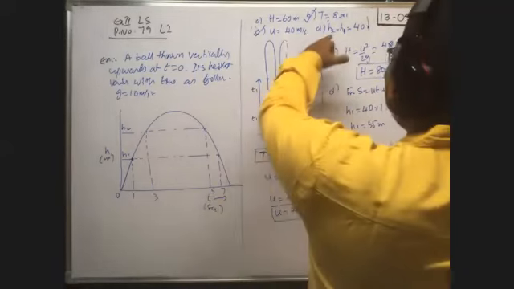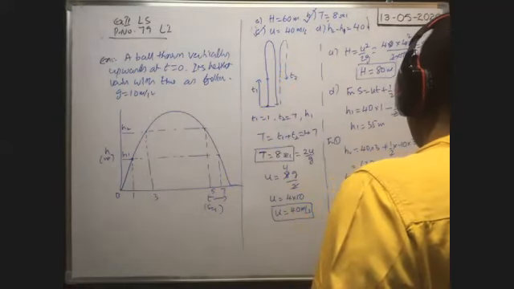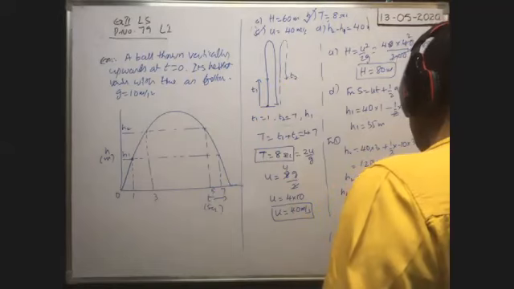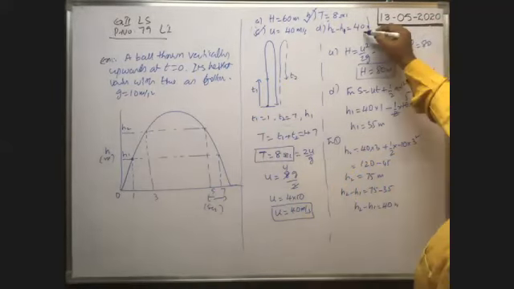They asked h2 minus h1, so 75 minus 35. Therefore, h2 minus h1 is equal to 40 meter. 40 meter is correct.